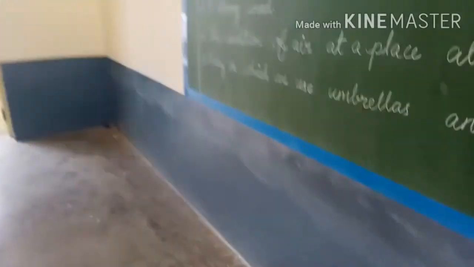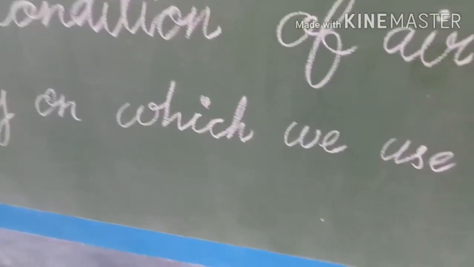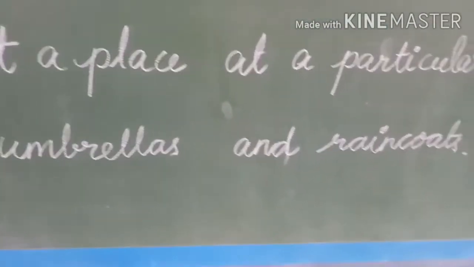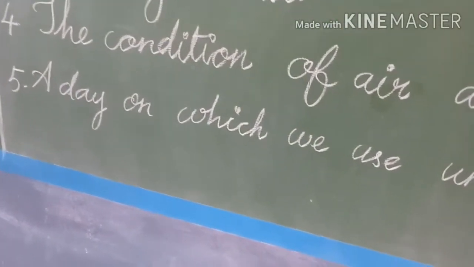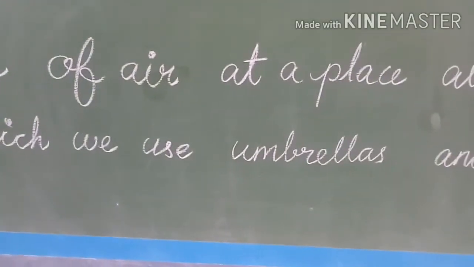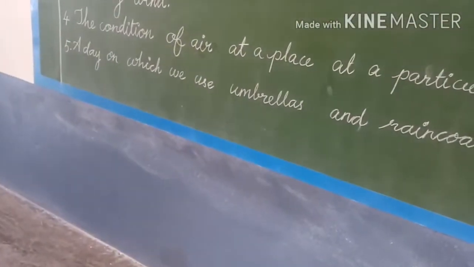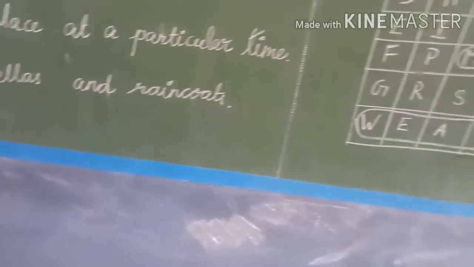The last clue is a day on which we use umbrellas and raincoats. I repeat the clue, children. A day on which we use umbrellas and raincoats. When will we use umbrellas and raincoats, children? On which day will we use them? Yes, rainy day.